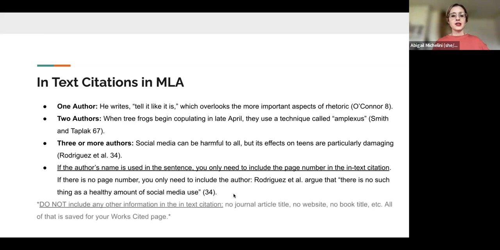Last thing here, do not include any other information in the in-text citation. No journal article title, no website title, no book title. All of that information is saved for your works cited page. That's the whole point of having a works cited page, is that that information doesn't clog up your paper. This is your paper. It should primarily be your words. You do not want it clogged up with a bunch of information about where you got a source. That's why it goes in the works cited page at the end.